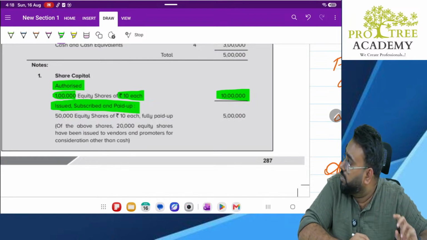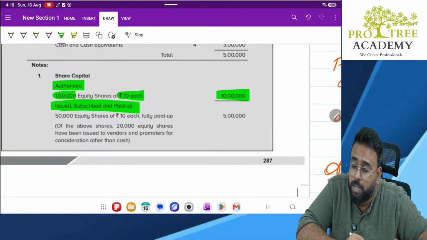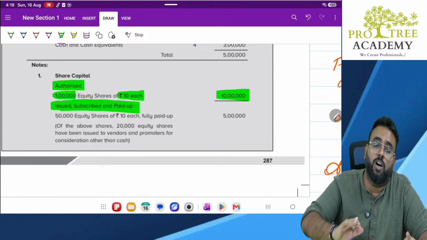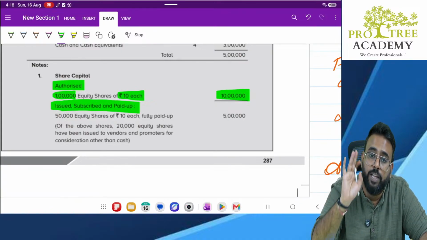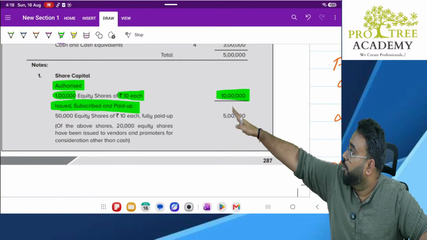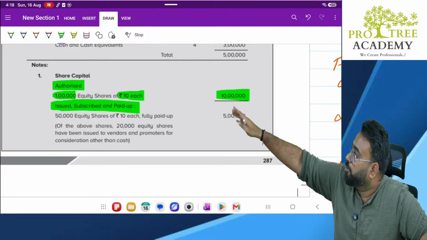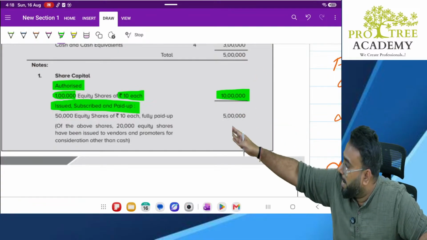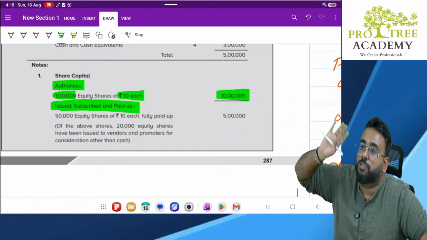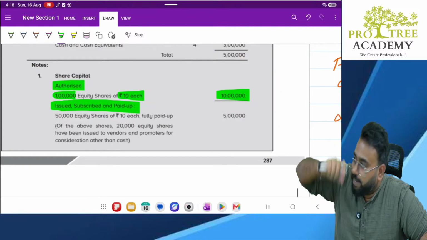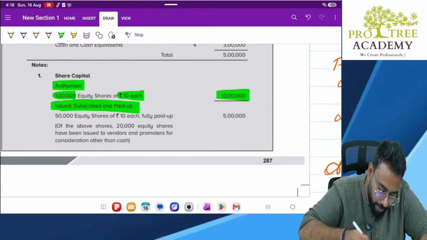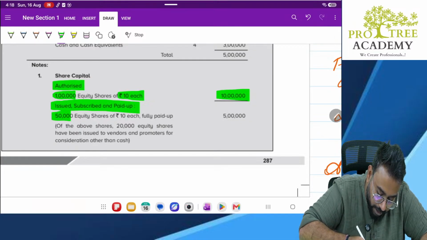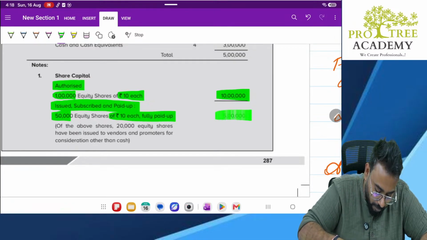Sir, why are we showing issued and subscribed anyhow, it is the same. But why is paid up coming, sir? Because all the shares are fully paid up. Correct or no? If anything is not paid, then we would not have called it paid up. We would have shown issued, subscribed. Then under that we could have shown paid up, and again we could have shown unpaid. But here everything is paid. So we are showing everything in one item: 50,000 equity shares of 10 each, fully paid up, 5 lakh.